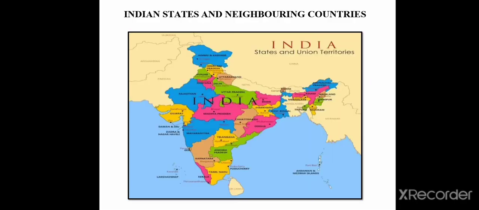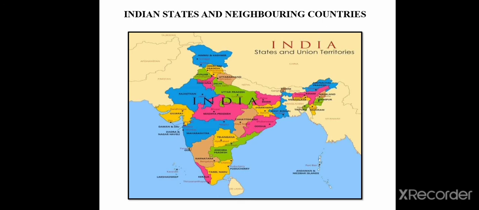Indian states and neighboring countries. India has 29 states and 7 union territories. It is located in the south central part of the continent of Asia, bordering the Indian Ocean and its two arms extending in the form of the Bay of Bengal and the Arabian Sea. In the north, China, Nepal and Bhutan are its neighboring countries. In the east, Myanmar and Bangladesh. And in the west, Pakistan and Afghanistan.